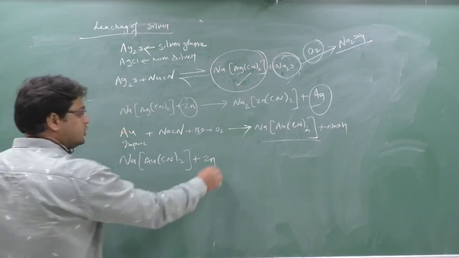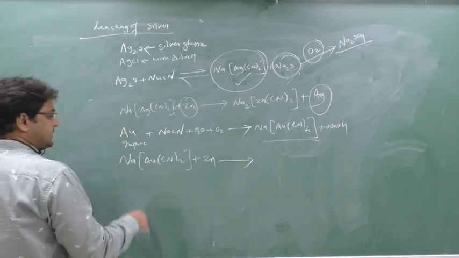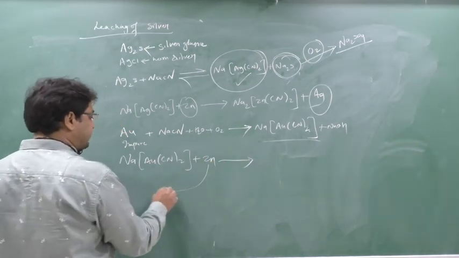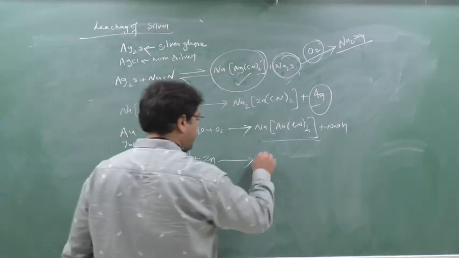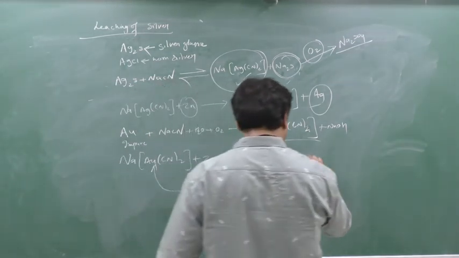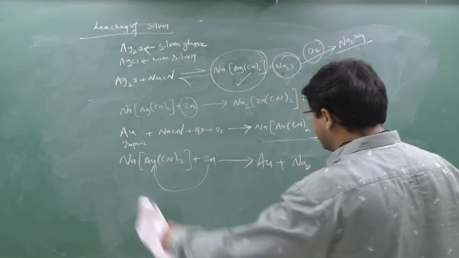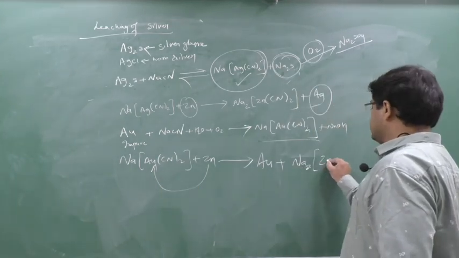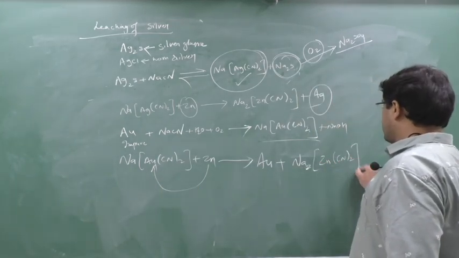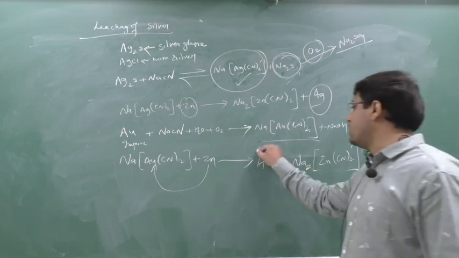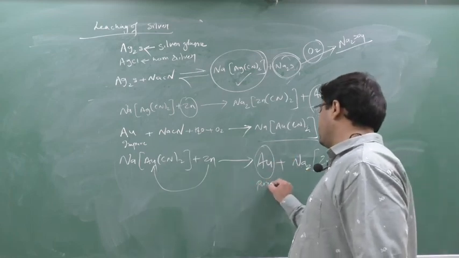Now this complex I will again react with zinc only, because zinc is also more reactive than Au. So when I react this complex with zinc, as zinc is more reactive than Au, the Au will be replaced to form Au plus Na2[Zn(CN)4]. Why Na2? Because zinc's oxidation number is 2. You can give the name of this complex yourself. So this gold will be obtained, pure gold.